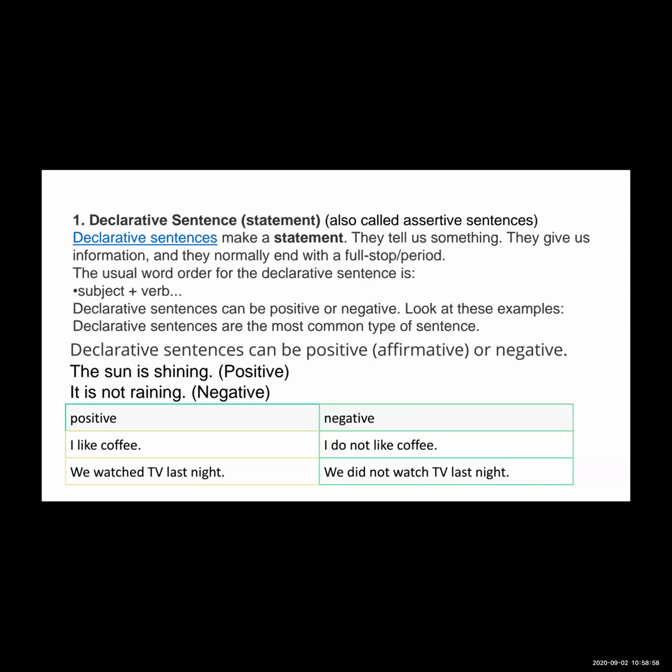So see here, what is the word order of the declarative sentence? In the declarative sentence, the word order is subject and verb. We can also say subject, verb, and predicate, or subject, verb plus complement. And they have two forms, positive form and negative form. So see the sentences here.